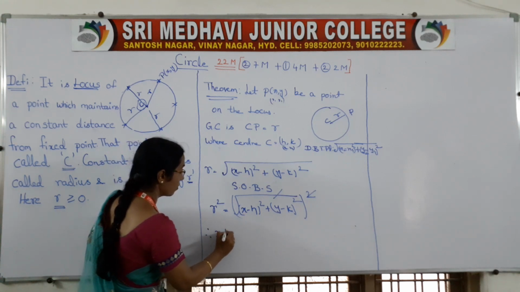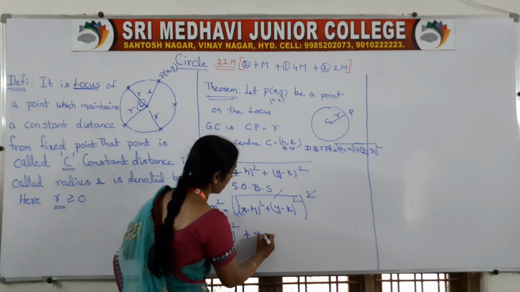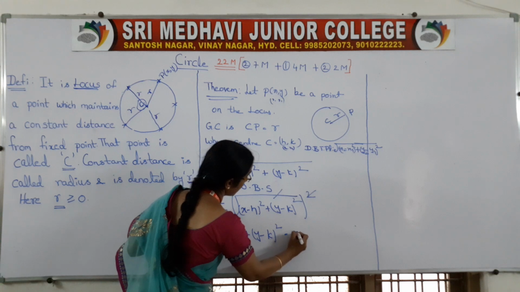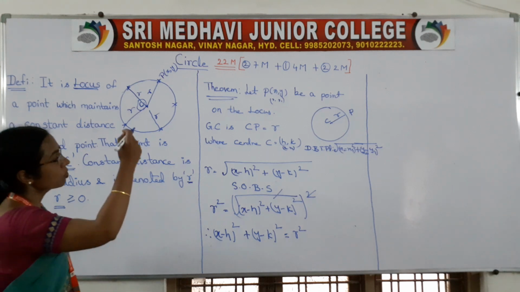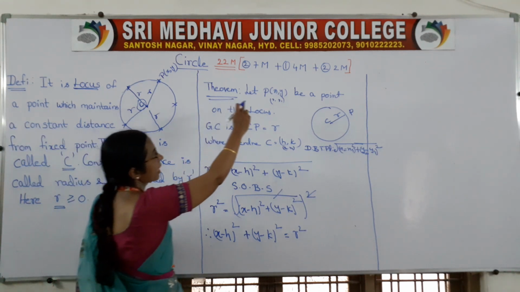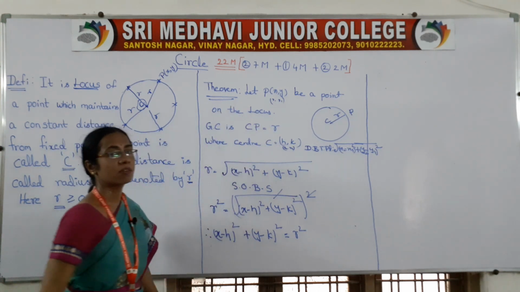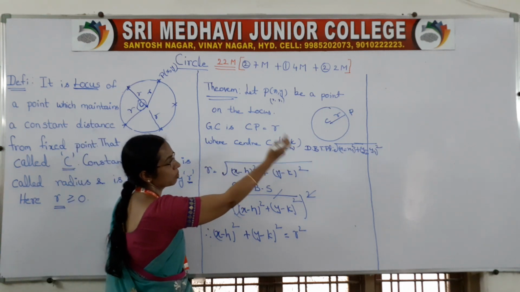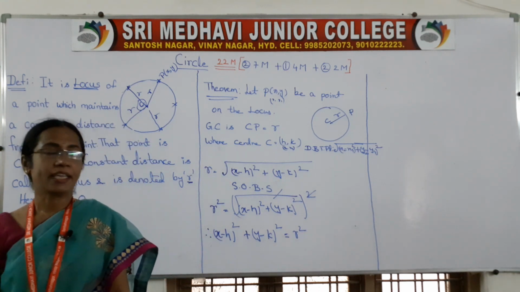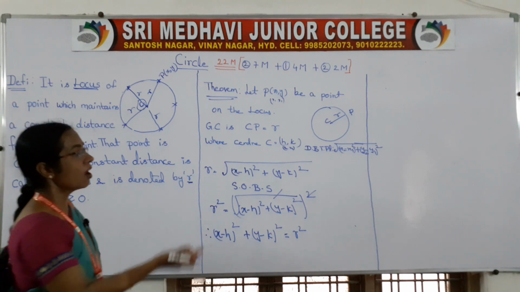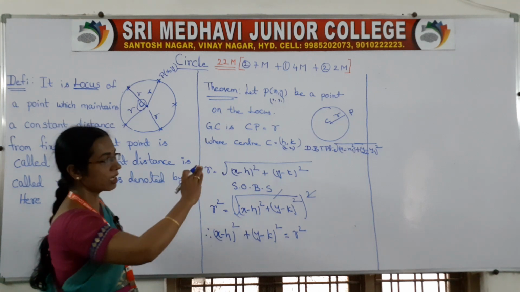Therefore, finally your circle equation is (x minus h) whole square plus (y minus k) whole square is equal to r square. This is the circle equation. How did we prove it? First we took one point on the locus. Then we took the geometrical condition CP is equal to r. The distance between two points can be taken in two ways, and either form has a square in it; both are correct.